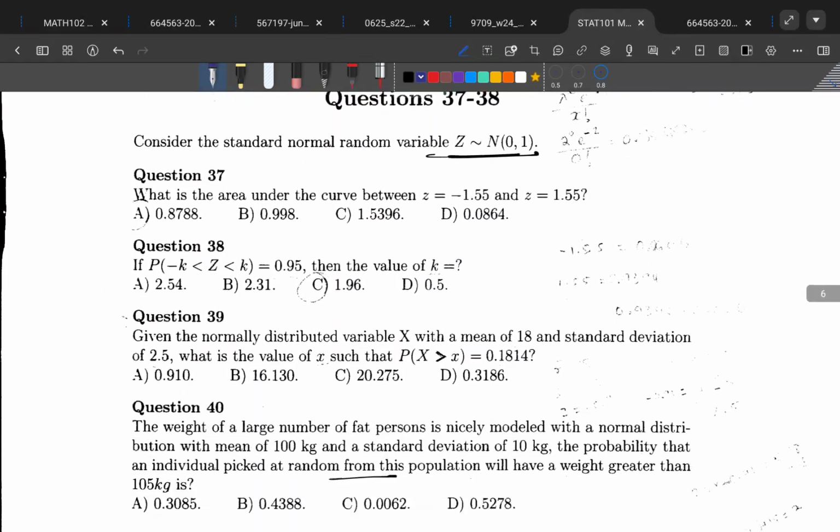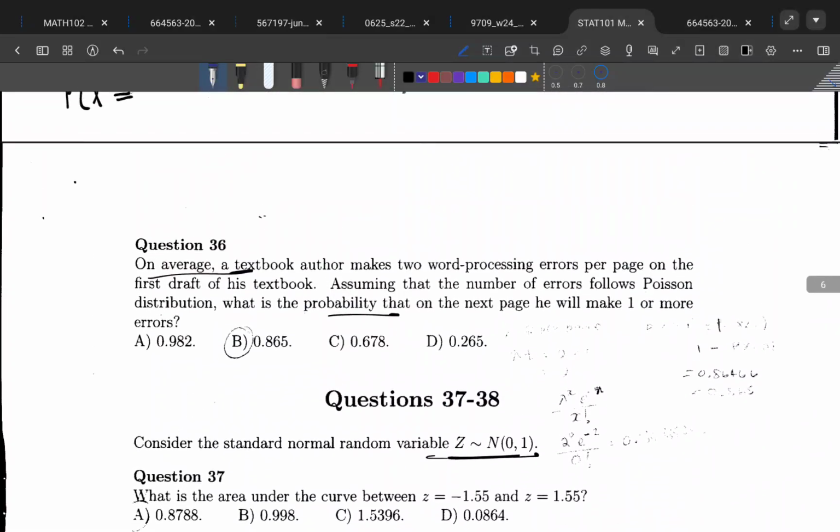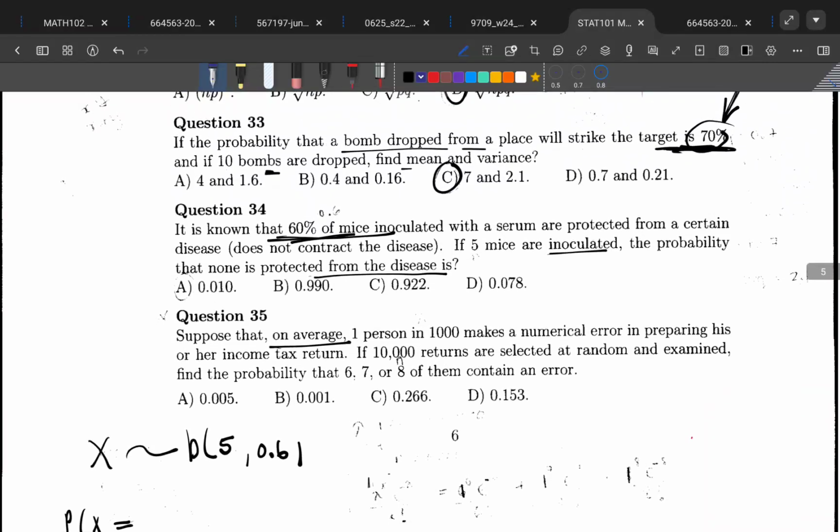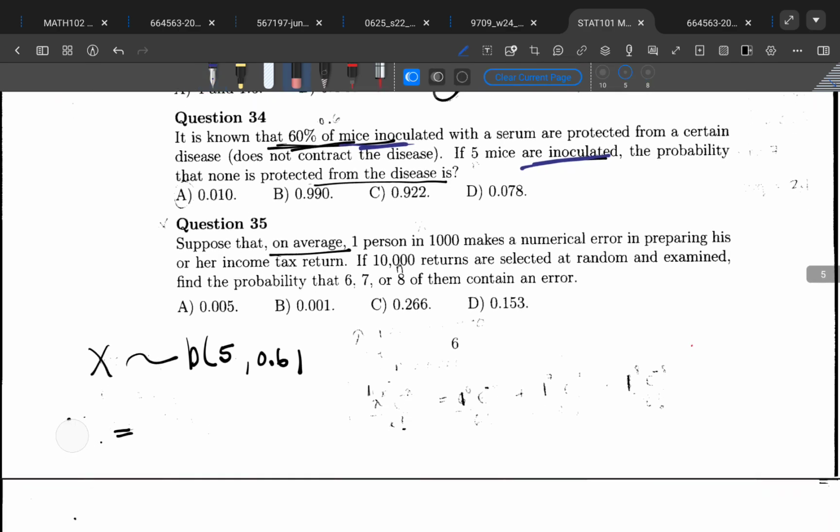Here it is. Now let's go ahead and do some questions. What are we doing? We were doing number 35, right? Is it number 35? No, number 34. Yes, number 34. 60% of mice inoculated, which means vaccinated, with the serum are protected from a certain disease. If 5 mice are inoculated, so here we know that our probability, remember that binomial, yes, we started to put it yesterday.